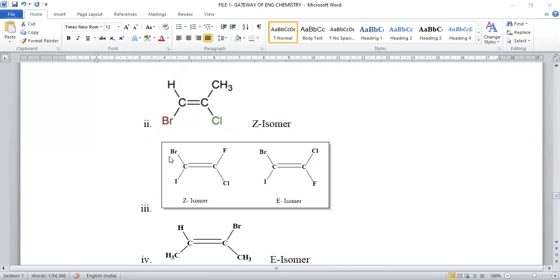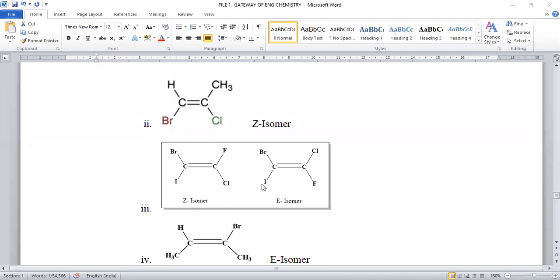When we are taking bromoiodo, fluorochloro, among bromoiodo, iodo will be first priority. Among fluorochloro, chloro will be first priority. Iodo, chloro, first priority groups in the same direction. It is a cis orientation. Hence, we can say it is of Z isomer.